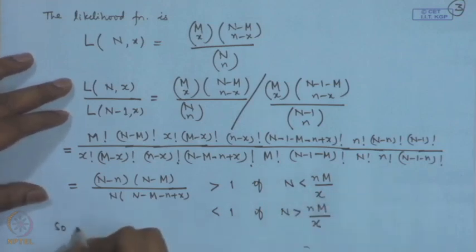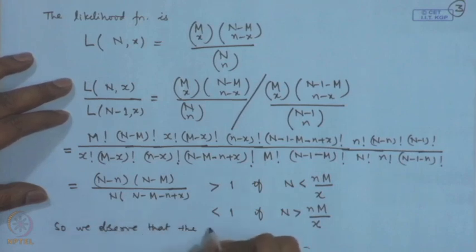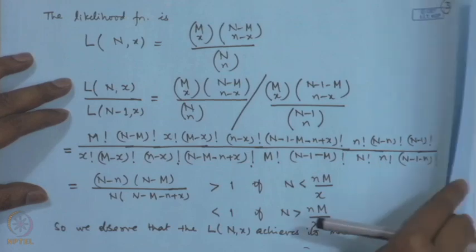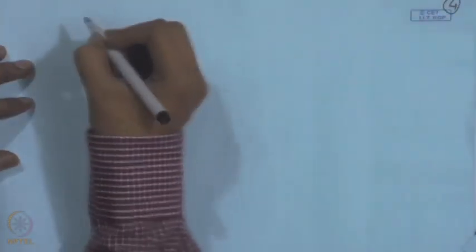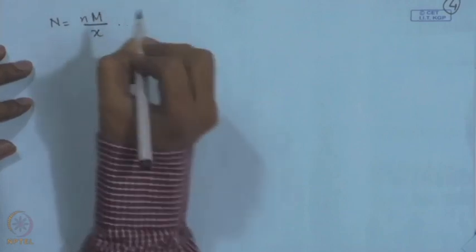So, we observe that the L function achieves its maximum when n is equal to nm by x.